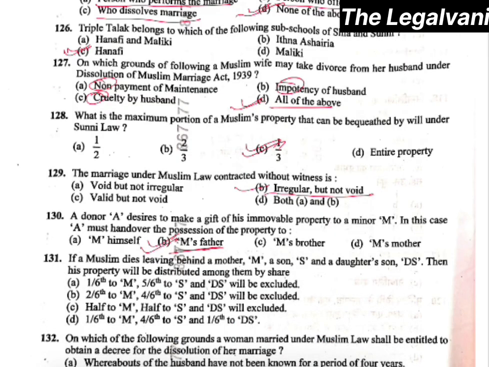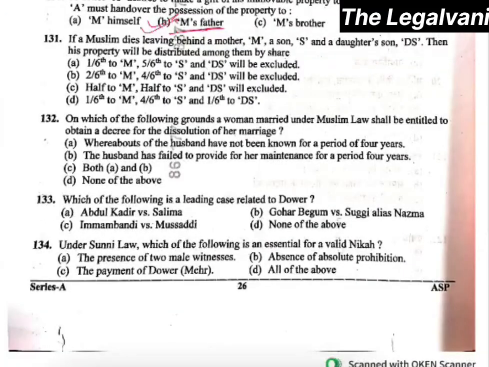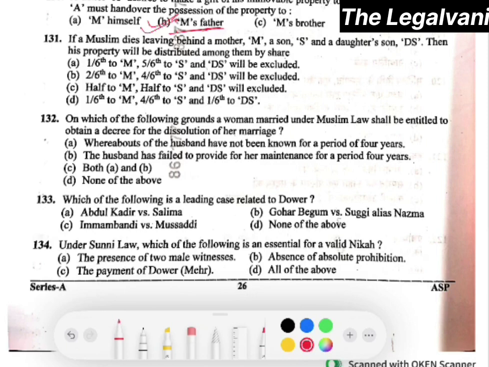If a Muslim dies leaving behind a mother M, a son S, and a daughter's son DS, then his property will be distributed among them by share. The right answer will be 1 by 6 to M, 5 by 6 to S, and DS will be excluded. So option number A will be the right answer. Question number 132. On which of the following grounds a woman married under Muslim law shall be entitled to obtain a decree for dissolution of her marriage? Here, the right answer will be option number C, that is both A and B are correct.